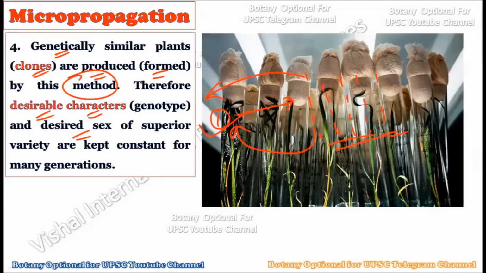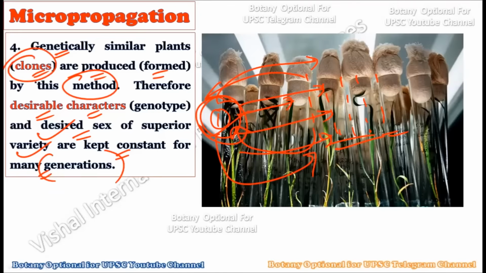So in the first place we will select a plant which has a very desired trait or a superior variety, and this superior variety can be used to create as many plants as we want, because this superiority will literally, as it is, be transferred to these daughter plants, and these daughter plants can then be of value, because they will produce a large quantity of fruits or other things for which this particular plant is important, okay? So these were kept constant for many generations.